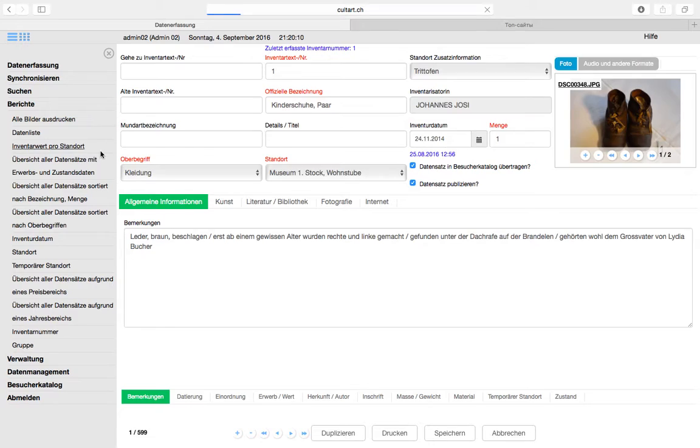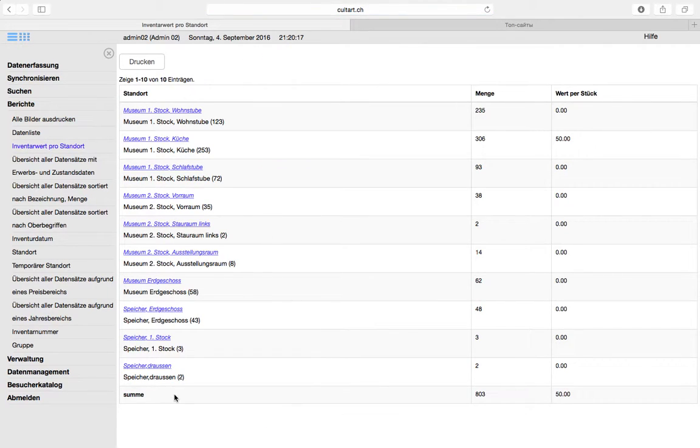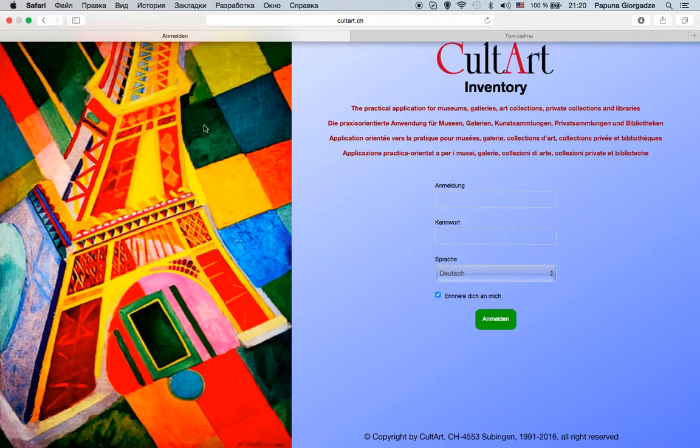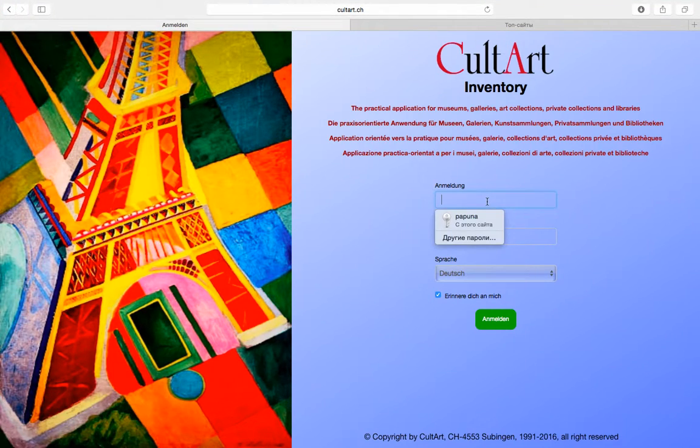1, 2, 3, but I don't understand. So as you hear, Summe, or how it's called in German. So it's already translated, no problems at all. Now I shall go log out and show you how it must be done, just in other words, in order for you not to have such similar problems.